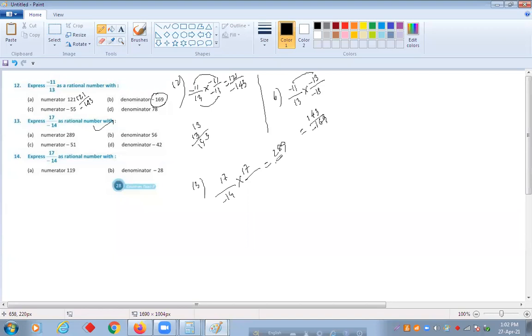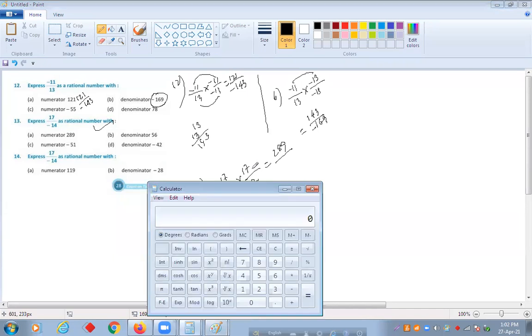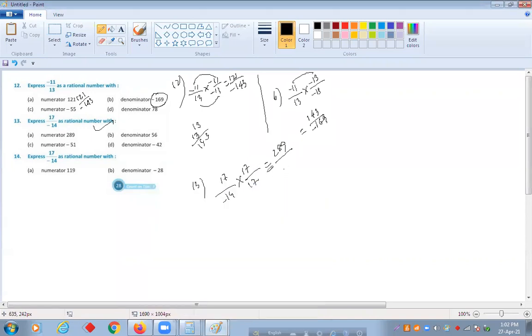So we'll have 289, and the same thing will multiply here. So what result will you get? 238. Yes, and that also negative. We'll get minus 238. Okay, done.